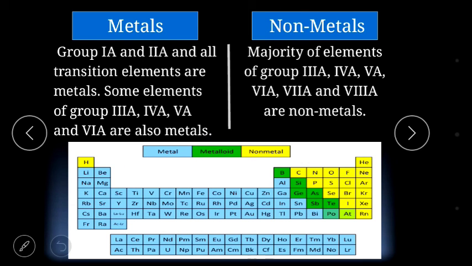In periodic table, majority of the elements are metal, while very few of the elements are non-metal. Only 17 known elements are there which are called as non-metals. Majority of the elements are metals that belong to group 1a, 2a, all transition elements, and few of the elements of group 3, 4, 5 and 6 are also metals. While non-metals, as they are only 17, so they belong to group 3a, 4a, 5a, 6a, 7a and 8a.